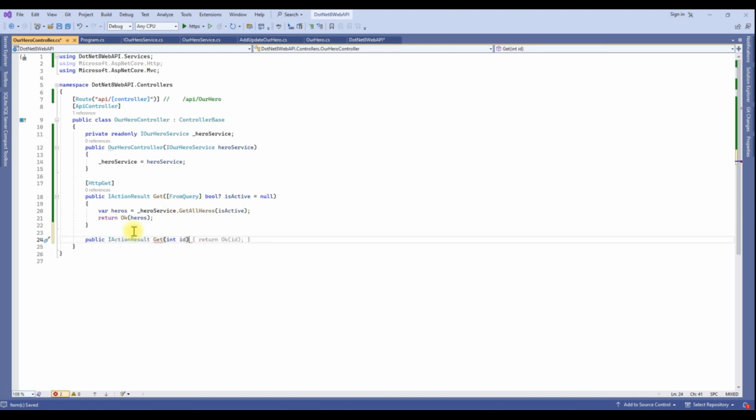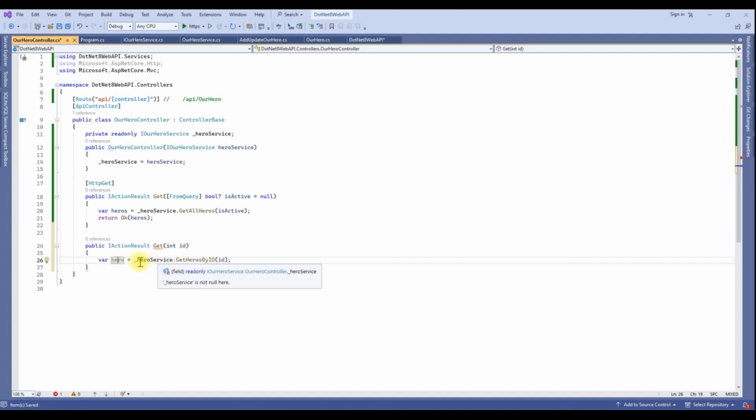Let's define one more method, get, which accepts an id parameter. Here we are calling the hero service, now pointing to the GetHeroById method, and based on the id we are getting a response.